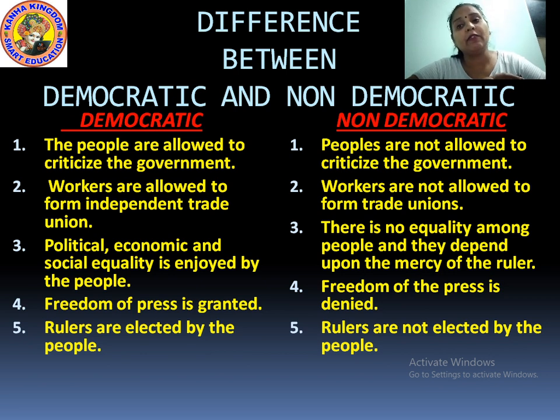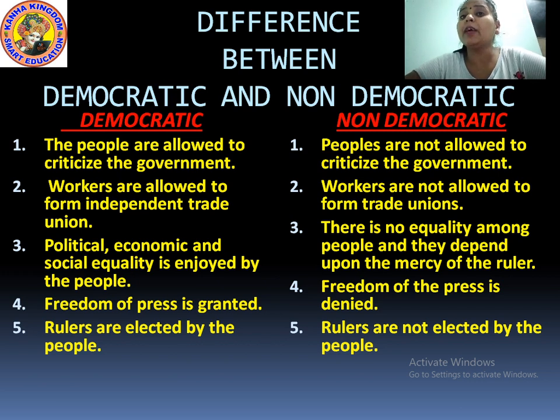Obviously, the mercy will be there. Why will mercy be there? Because the king is doing whatever he wants to do. In the non-democratic type of government, the people are not enjoying freedom or equality and they have to look to the superiors for their judgments and their mercy, that whenever they require, they will give it to us. Otherwise, they will snatch away the powers from us.